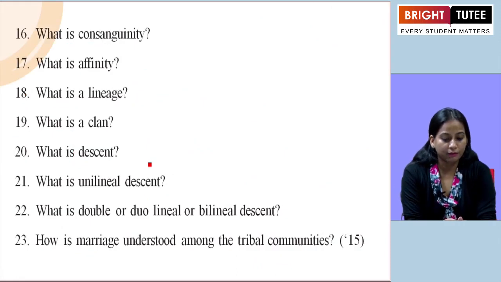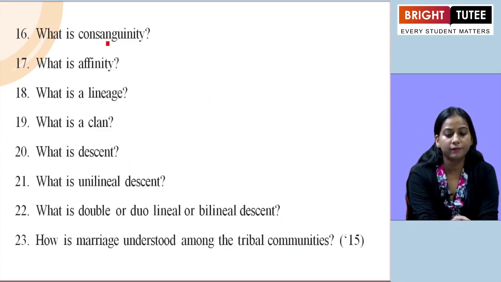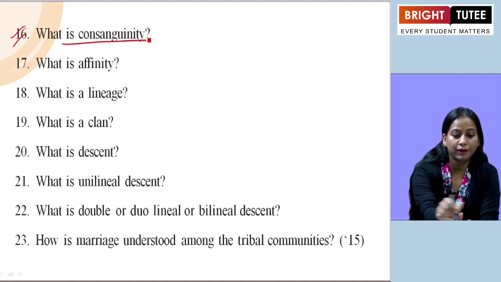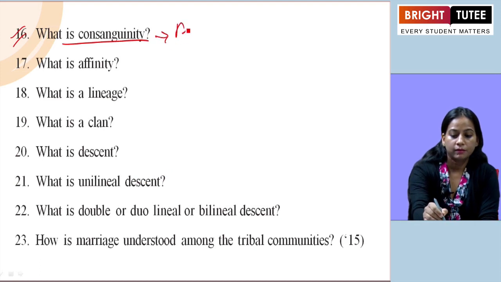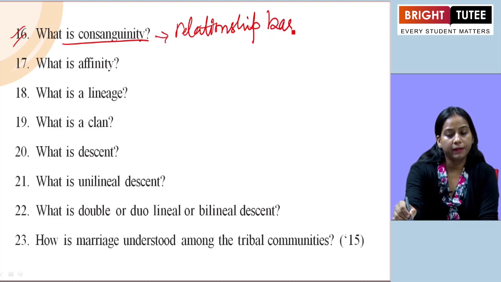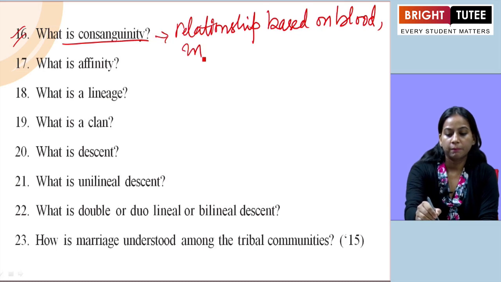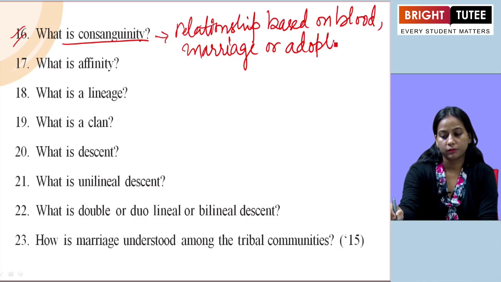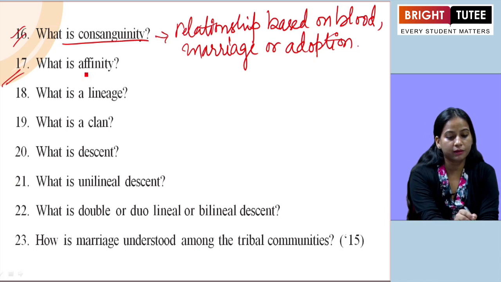The next one they have asked, define consanguinity. So we need to define this term. How we can define? It is the relationship based on blood, marriage or adoption. Clear? The next one they have asked, what is affinity?